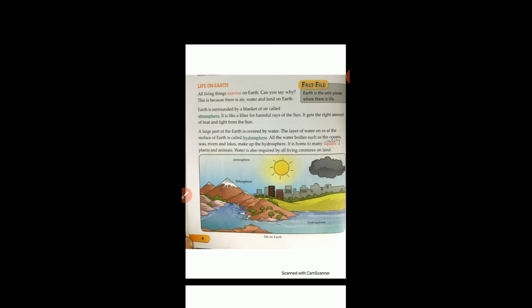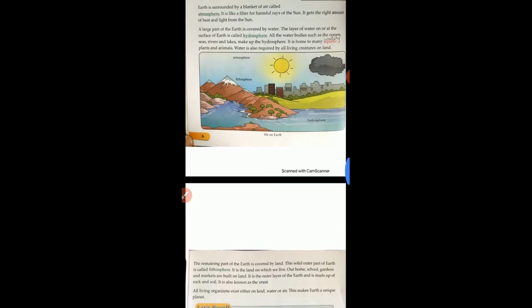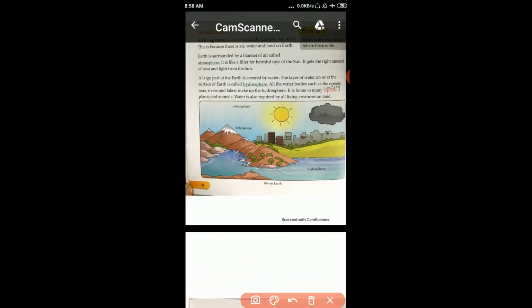Now, a large part of the earth is covered by water. The layer of water on or at the surface of the earth is called a hydrosphere. What is hydrosphere? It is a layer of water on earth. We call this hydrosphere. Okay, student?